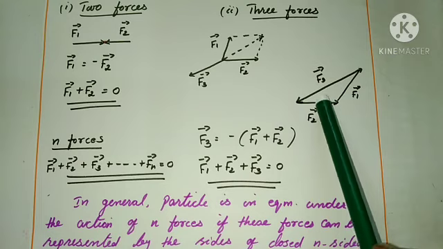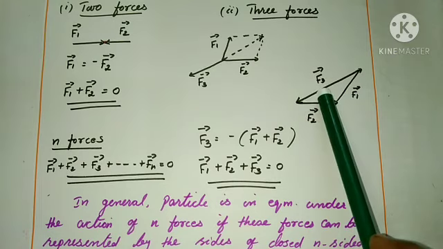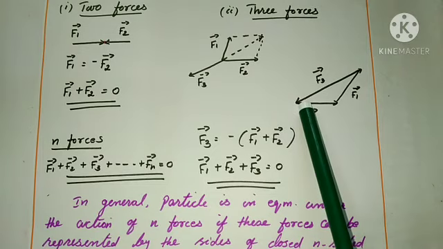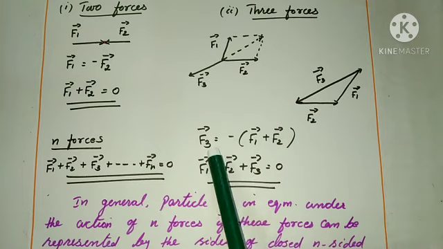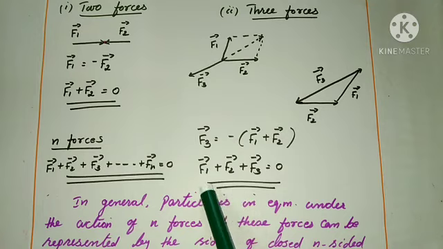So, the resultant vector must be from F2 vector to F1 vector. So, here the third vector is opposite to the direction of the resultant vector. So, we can write F3 vector equal to minus of F1 vector plus F2 vector. So, the equilibrium condition is F1 vector plus F2 vector plus F3 vector equal to 0.